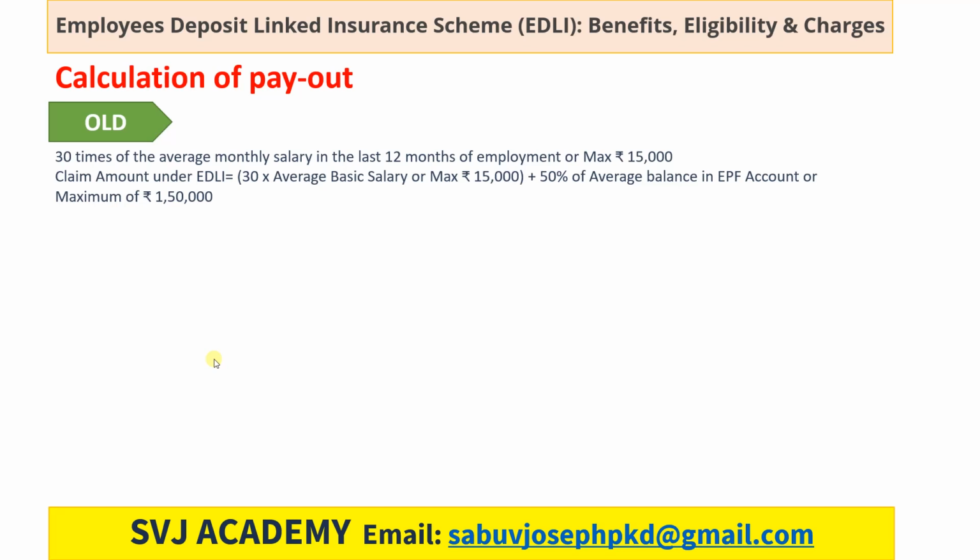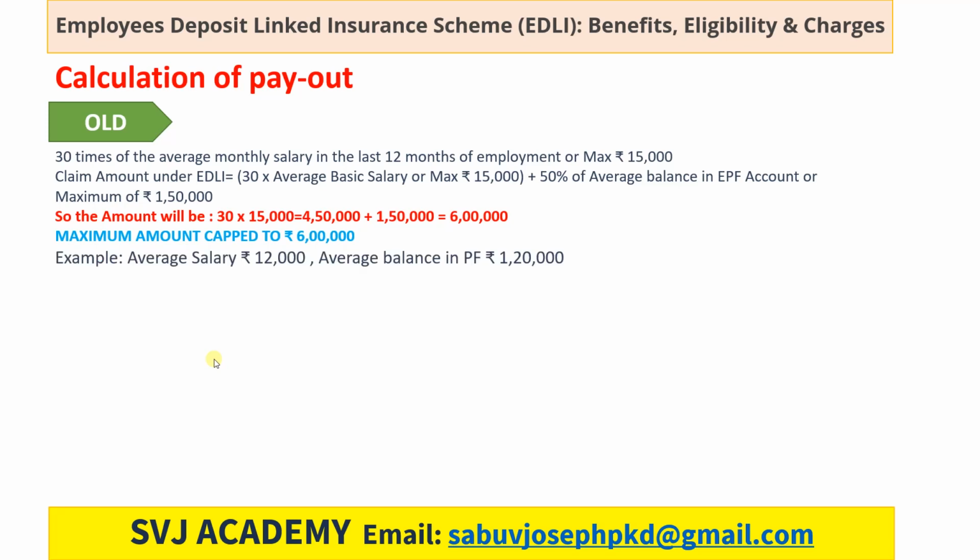Here two conditions are there: 30 into average basic salary of 12 months or 15,000, plus 50% of the average balance in the PF account or a maximum of 1,50,000. So the amount will be 30 into 15,000, which comes to 4,50,000, plus 1,50,000. So the total benefit amount will be 6 lakh. Under the old scheme up to 28th April 2021, the maximum amount was capped at 6 lakhs. Let's see an example for more clarity on the old scheme.